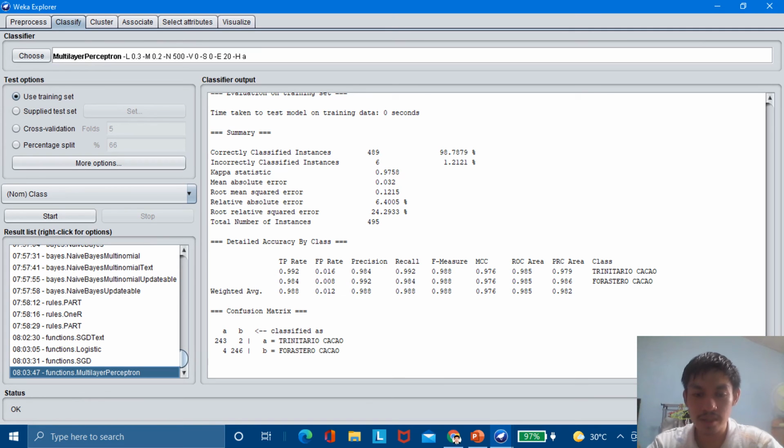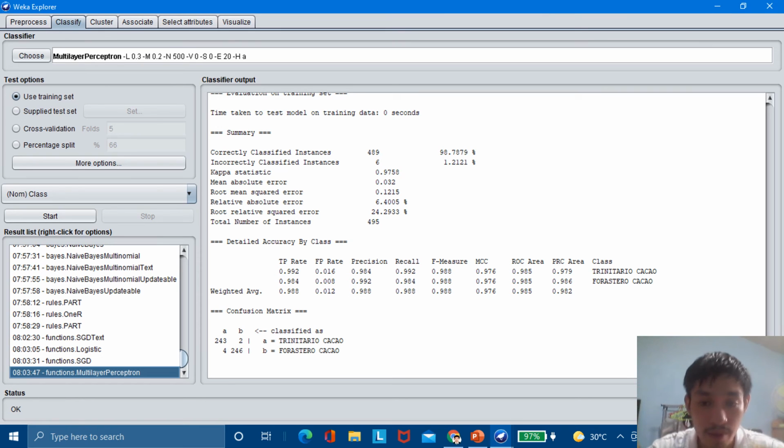So this might be what we are looking for, because it is not 100% and it is greater than 90%. And it is very high because it produces 98%, which is high accuracy. And it might be the best type of classifier for this kind of data set. But let's take more look at the other classifiers. Maybe there are also some 98 or higher than 98, maybe 99. But let's take note of the multi-layer perception.